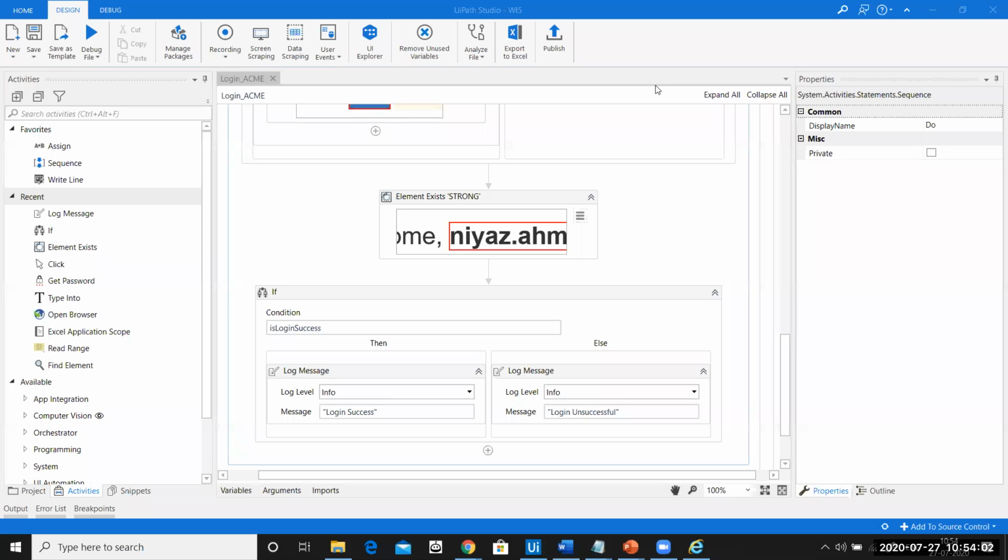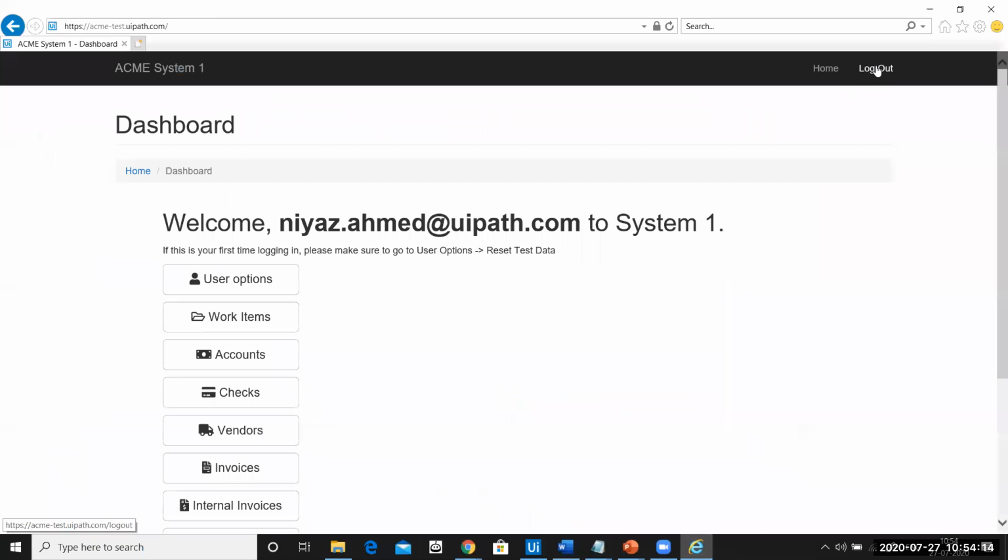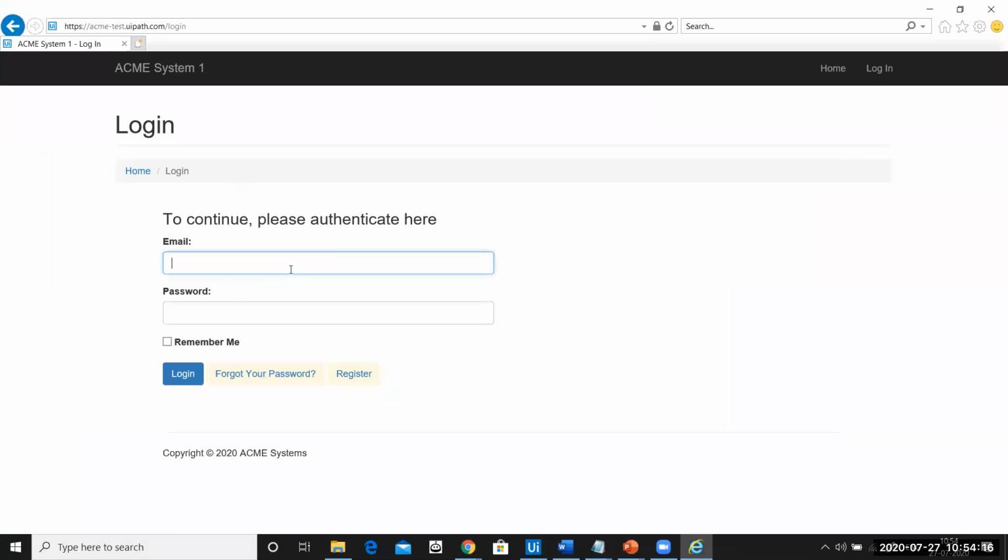Hello, sir. Yes. Sir, when I'm doing email automation, I'm not able to log in. Although I provided the correct email address and password, it's showing a security alert. On this Acme system? Yes, yes. I'm not sure, ma'am. I think the website is causing a problem, right? Were you able to log in without the bot?